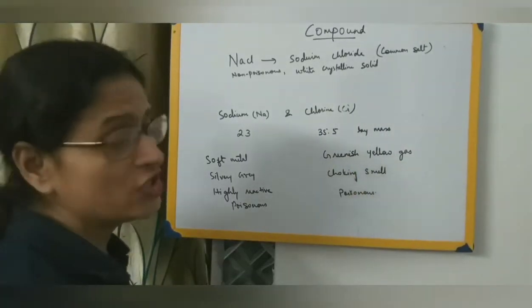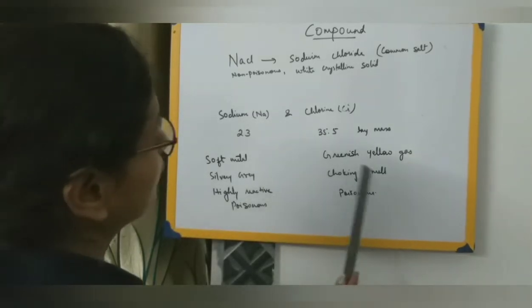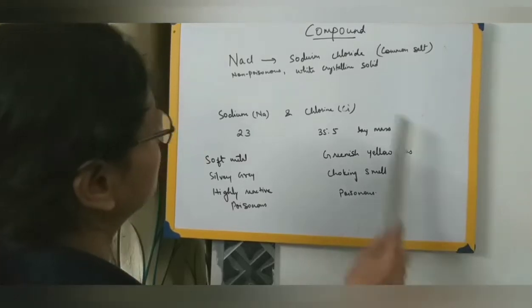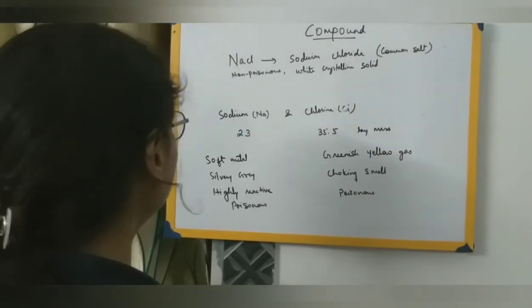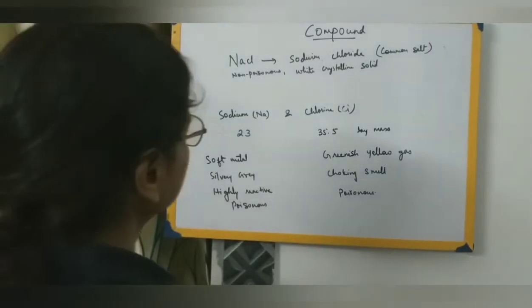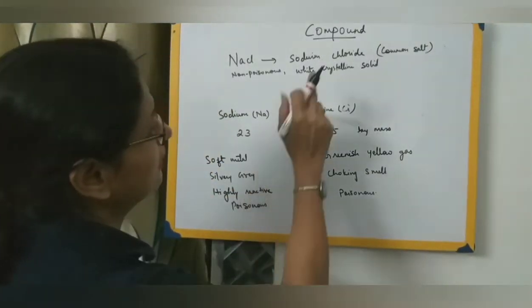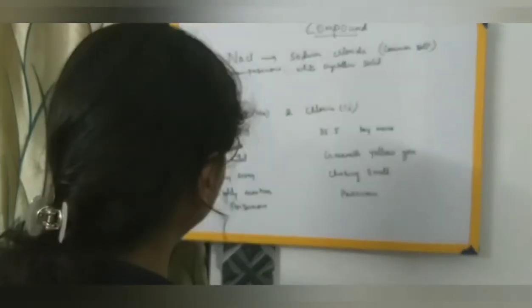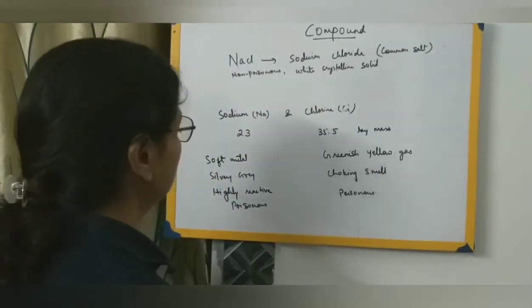Do we see any greenish yellow gas? No. Chlorine has a choking smell, and it is also poisonous. Whereas sodium chloride is not at all poisonous. So from this we can say that the properties of the compound are entirely different from the properties of the constituent elements from which it has been formed.